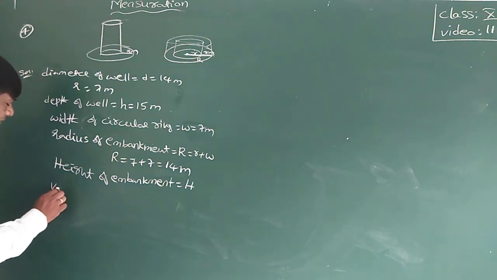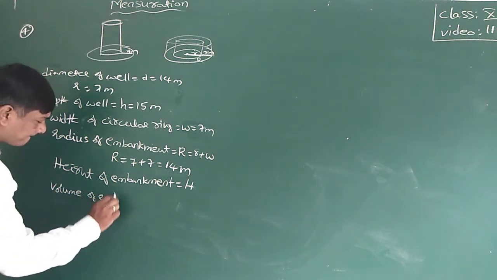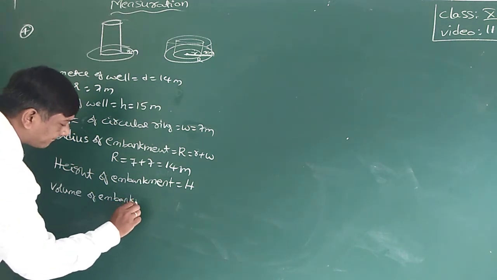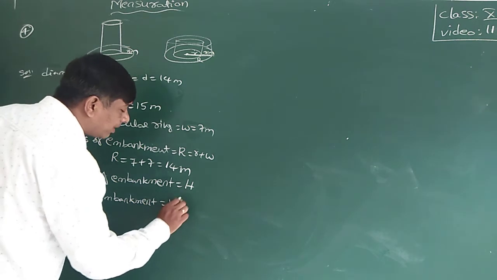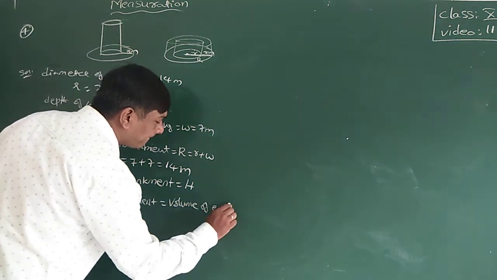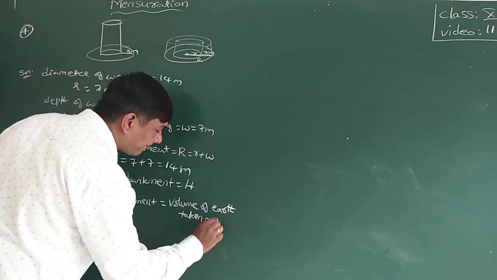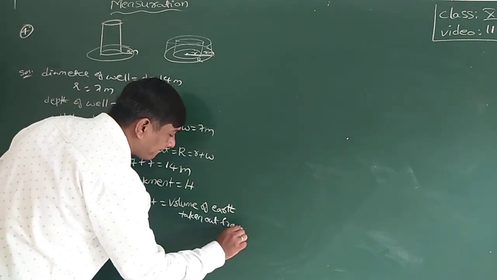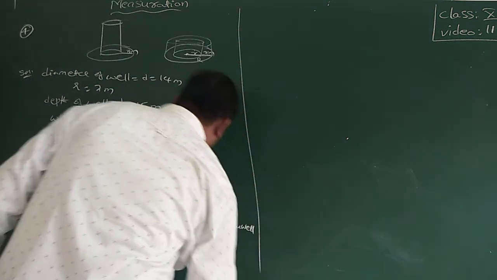Means volume of embankment is equal to volume of earth taken out from the well.